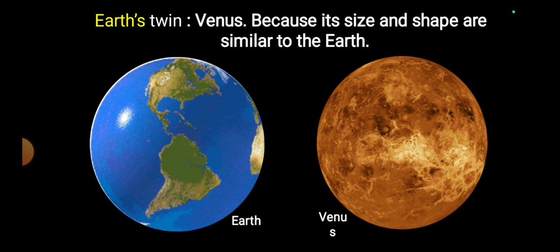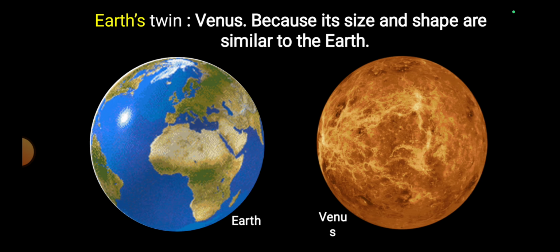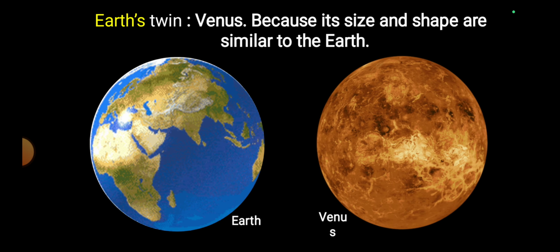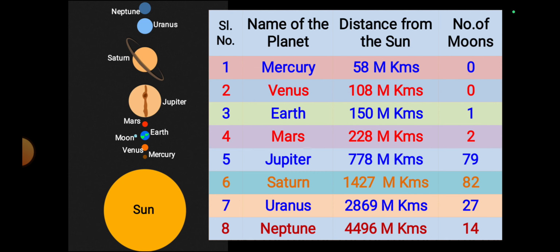So this is Venus. This Venus is known as Earth's twin, because its size and shape are similar to the Earth. So here, additional information is given about the planets and their distances from the sun and how many satellites the planets have. For example, observe first one is Mercury.